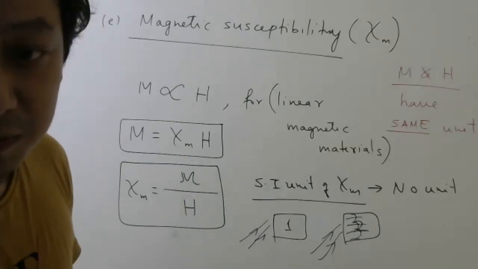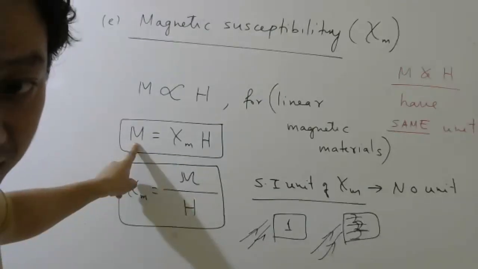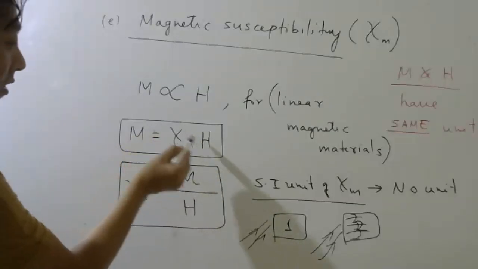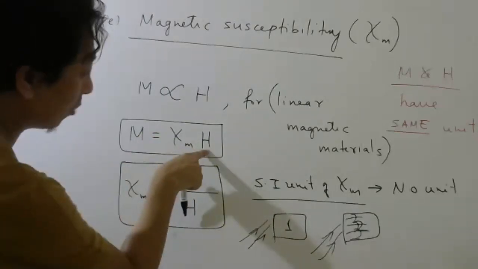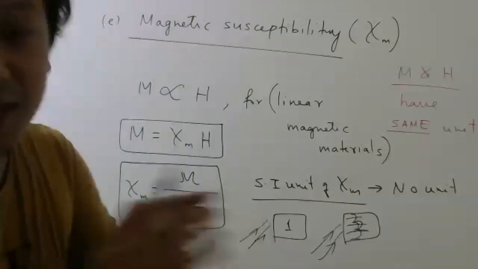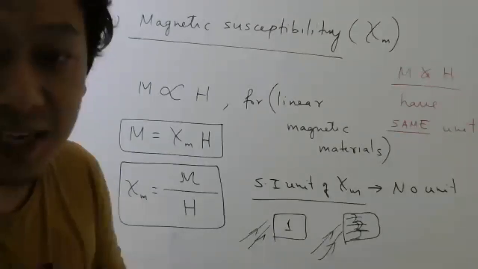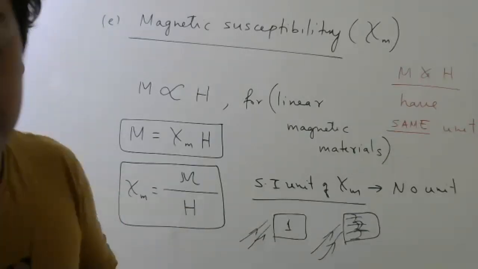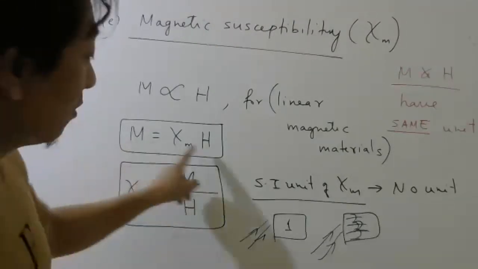So more the susceptibility, what does it mean? It means more magnetization for the same magnetizing field. So if this is 1000 and this is 1, this will be 1000 into 1. If this is 1 and this is 1, this will be only 1. So if this is more, you will get more magnetization. More magnetization means atoms will come in the same direction more easily compared to a material which has less susceptibility. Okay, students, keep that in mind. More susceptibility means more magnetization for the same H.